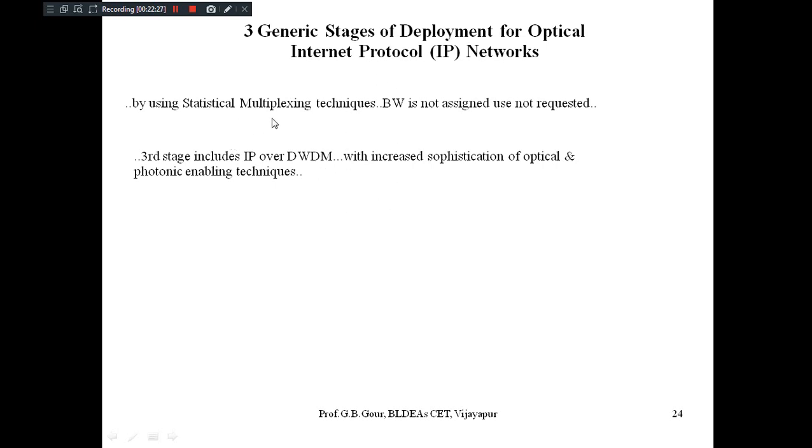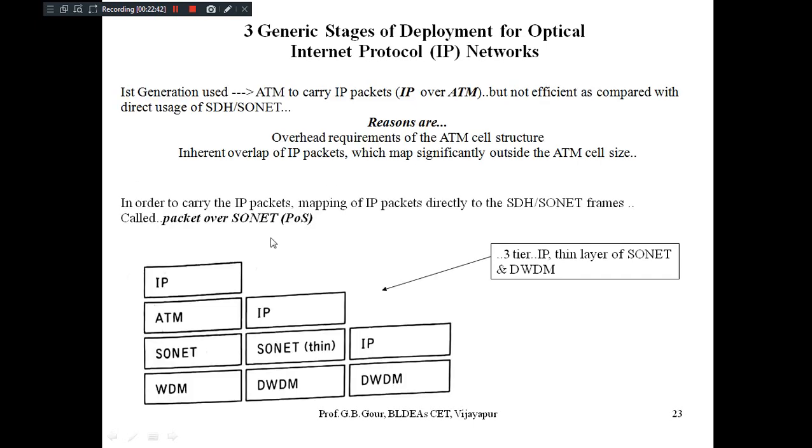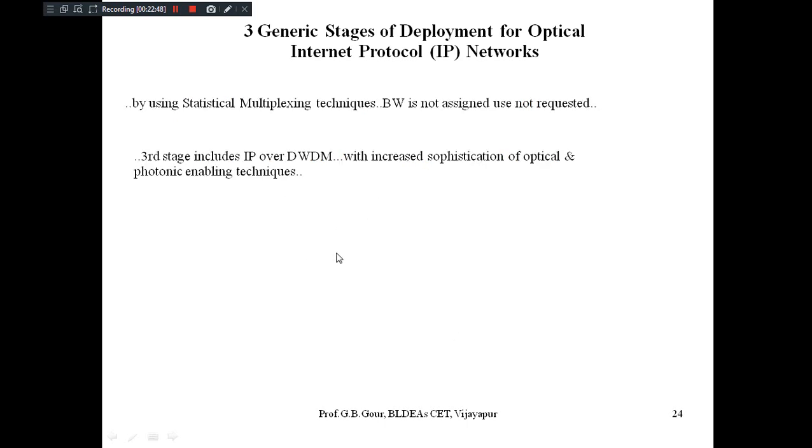In that case, we go for statistical multiplexing techniques, which will predict whether the transmitted information will reliably reach the destination or not. They will also provide more bandwidth. That's why in the last slide, no SONET is required; we go for statistical multiplexing. The third stage includes IP over DWDM with increased sophistication of optical and photonic enabling techniques.